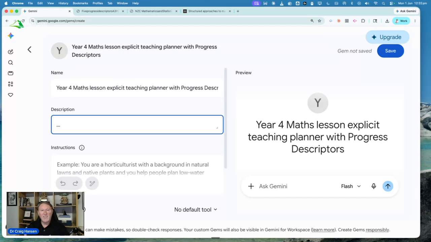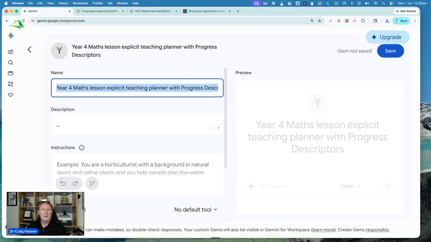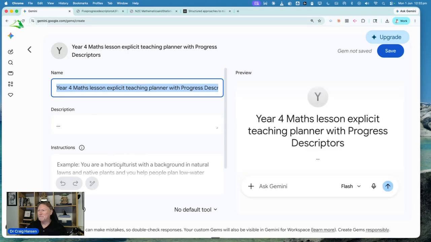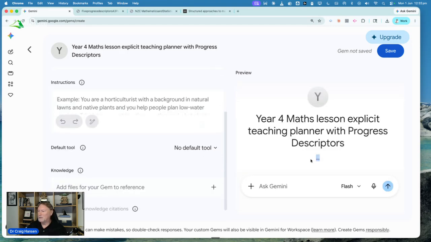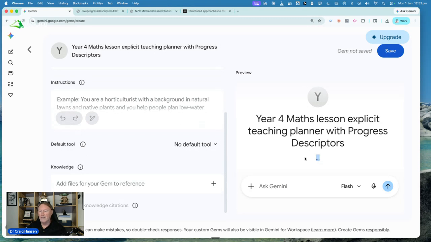But the thing is, you might have a Year 5 lesson planner, which has files uploaded in there for Gemini to look at. And you might have a Year 6 one, and you might have a Year 4 one. So in the description, you might actually make a copy of the gems, and then you change the description, and you call that the Year 4 one. And another one is the Year 5 one, and another one is the Year 6 one. And generically, we might call this in the name box the Maths Planner. Yeah, makes sense? So I've put... in the description. You can see that appearing on the right-hand side in the preview area.